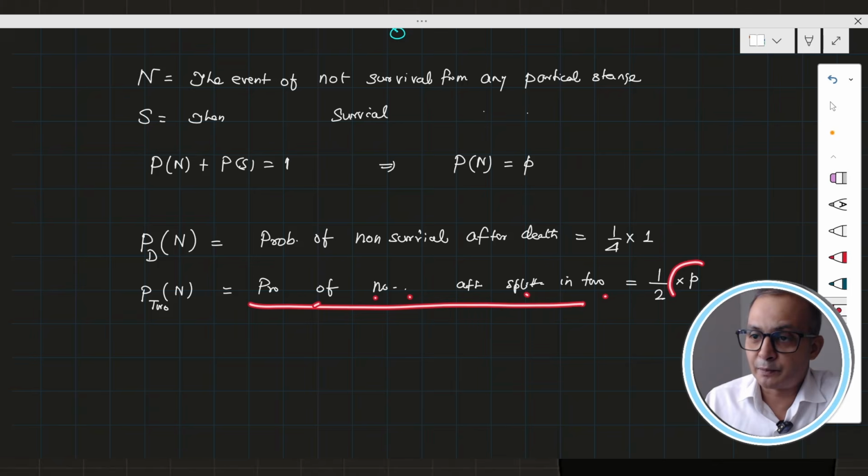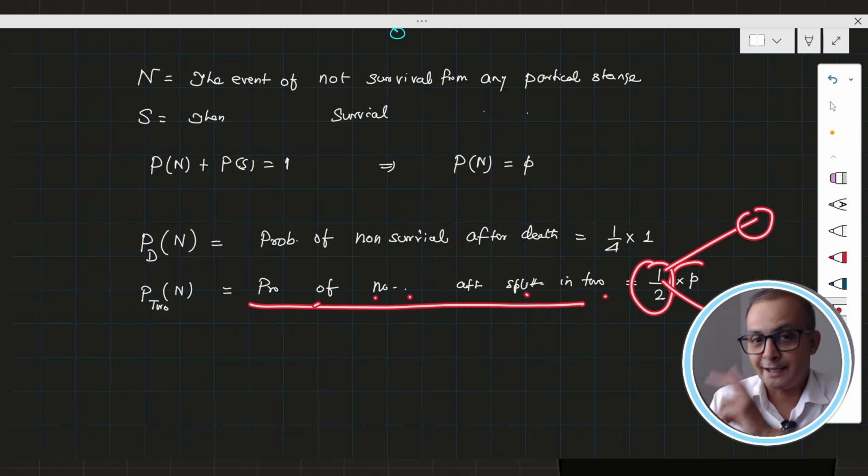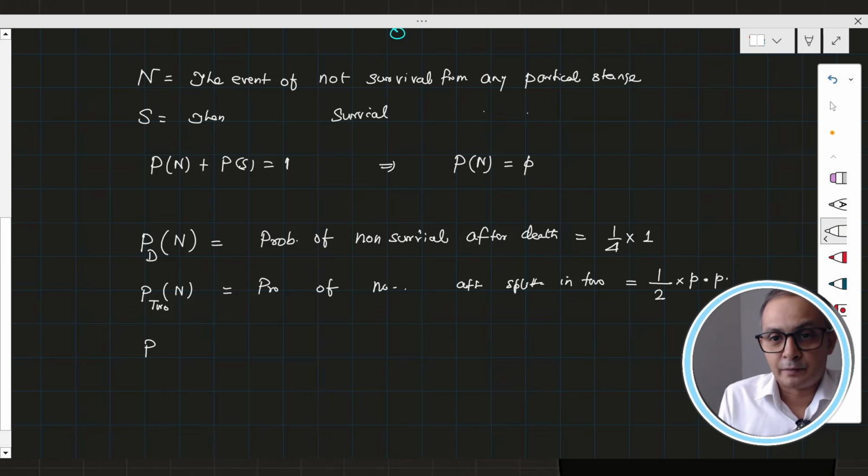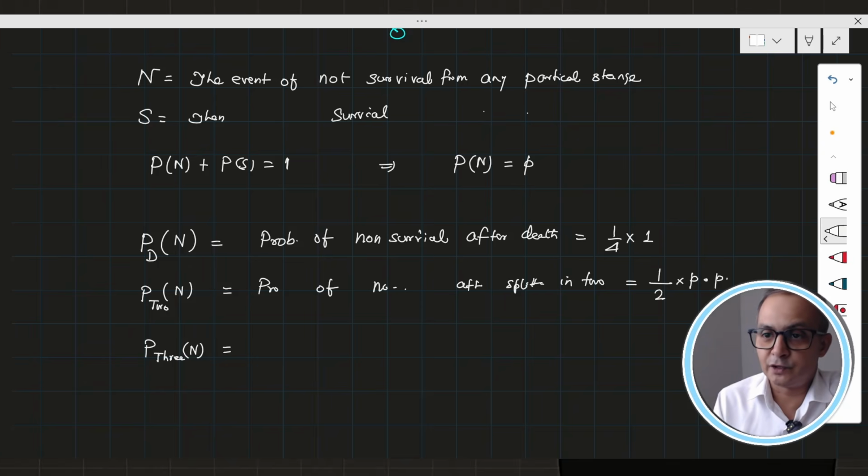Why? Because we are saying the probability of no survival after splitting into 2 means both of the branches, or both of the copies, should not survive, and each copy is identical. So I can say that this is nothing but p into p, since each has no survival probability. Now the probability for splitting into 3 and no survival.